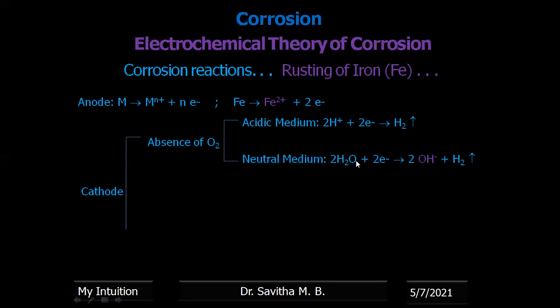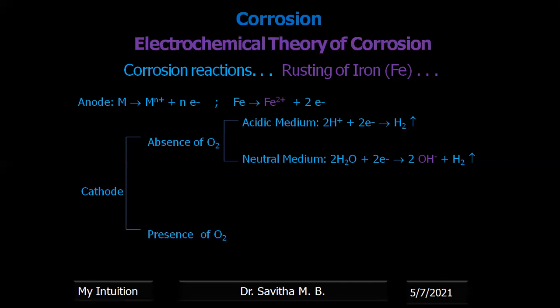So this moisture, that is water from the environment, goes near the cathode region and accepts the electron. From where are the electrons coming? The electrons are coming from the liberation of electrons by the anode, right? That gets converted again, and hydrogen gas is liberated. Therefore, the main reaction taking place when there is an absence of oxygen in the environment is liberation of hydrogen. Liberation of hydrogen becomes the main cathodic reaction when there is no oxygen in the medium, right?